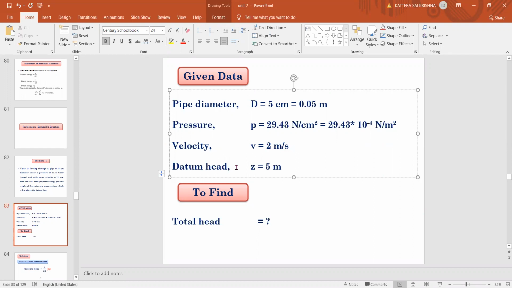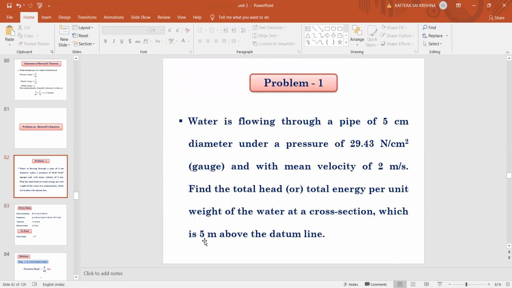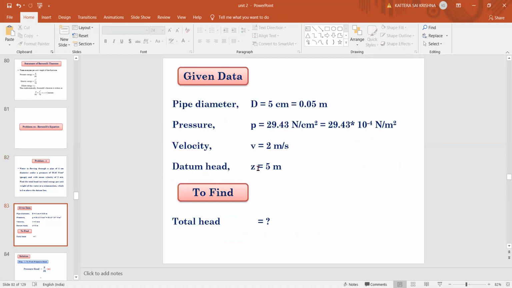Datum head is given. In the question, it is 5 meters above the datum line. This term always denotes your datum head height. So datum head is equal to Z, which is given as 5 meters. See here, all the units we need to keep in meters only. Newton per meter, meter per second, everything should be in meters. So now we need to find the total head or total energy.